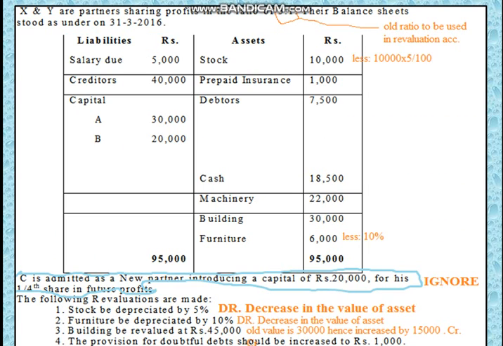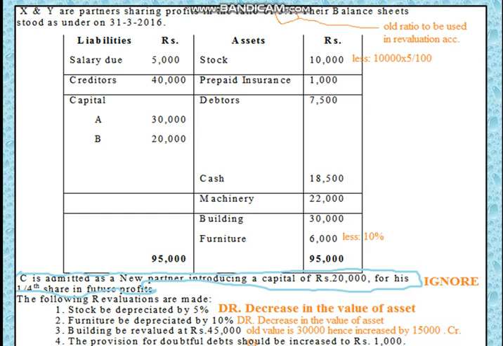Before solving the problem, we have to do some workings. Here I have noted some important points. First one is the old profit sharing ratio 3:1 has to be used in the revaluation account, that we have to mark. And then next revaluations are there. First revaluation is stock which is reduced by 5%. This is calculated like this, 10,000 into 5%. And then the second adjustment is regarding furniture to be depreciated by 10%. It is 6,000 into 10%.